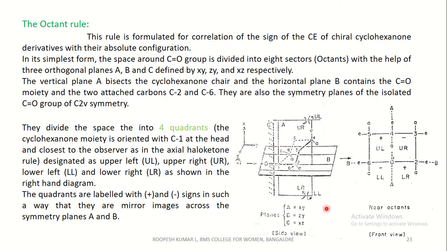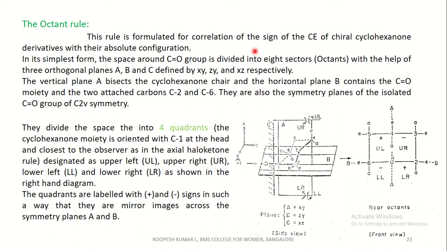Coming to the next method, the octant rule. Whereas in the previous method we studied there were only 4 sectors, which is called a quadrant, that is a 4-quadrant rule, here it is an octant rule, hence there will be 8 sectors. The octant rule was first formulated by Moffitt in 1961 for the correlation of the sign of the Cotton effect of chiral cyclohexanone derivatives with their absolute configuration.